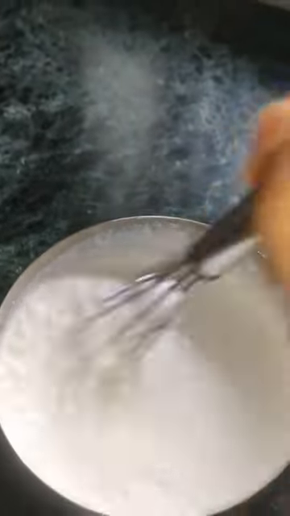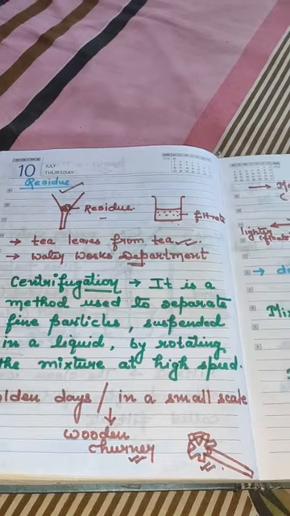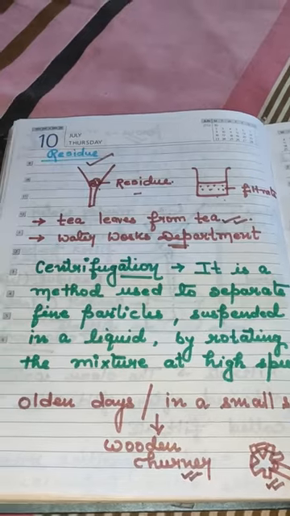I'm rotating the mixture. This is your centrifugation, and after some time I will get the result. Separation will be done. It is a time taking process, but I'll show you when it is done in the WhatsApp group. So this is known as centrifugation, where the mixture is rotated with the help of a mixer. In traditional times, people used to do this churning with the help of a wooden churner.